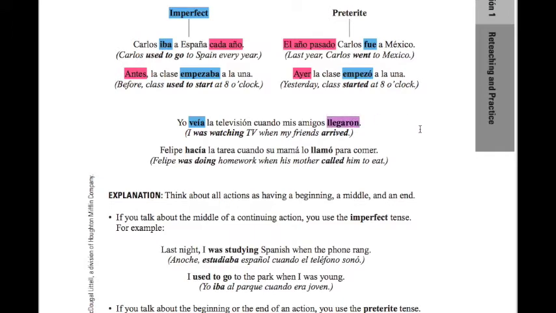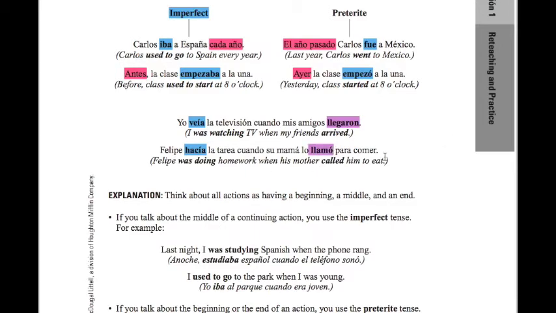So that's kind of a detail. Felipe hacía la tarea cuando su mamá lo llamó para comer. Once again, we have an action that was taking place and then something else happened that broke up that action. So that's why we're using the preterite there. Lo llamó para comer. Felipe was doing homework when his mother called him to eat.